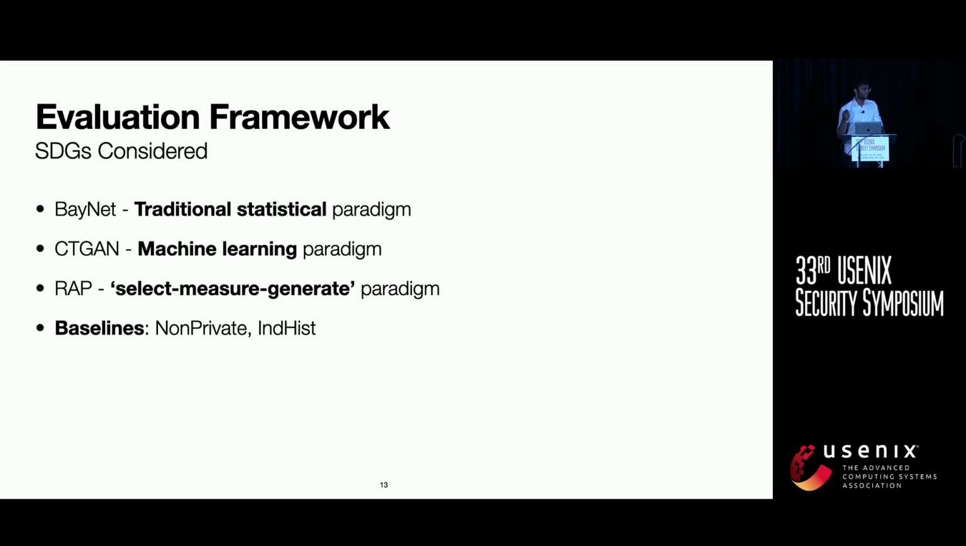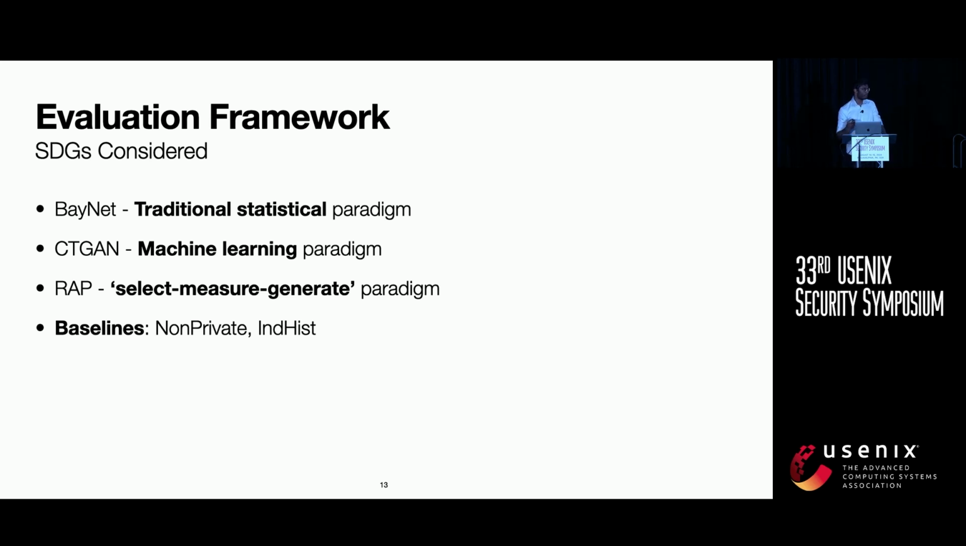We evaluate our attack against three main synthetic data algorithms sampled from different paradigms. Firstly, the Bayesian algorithm is sampled from the traditional statistical paradigm, whereas we use the CT-GAN algorithm from the machine learning paradigm. Lastly, we also use this RAP algorithm, which is a newer synthetic data algorithm from this select, measure, generate paradigm, which is a common technique that's used in synthetic data generation.